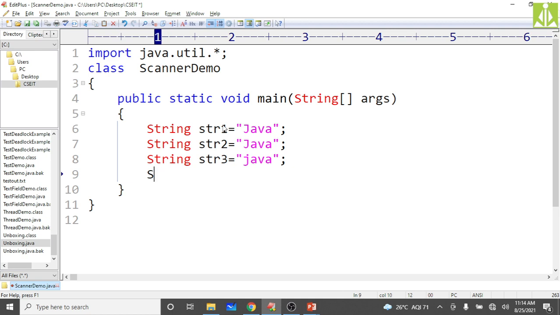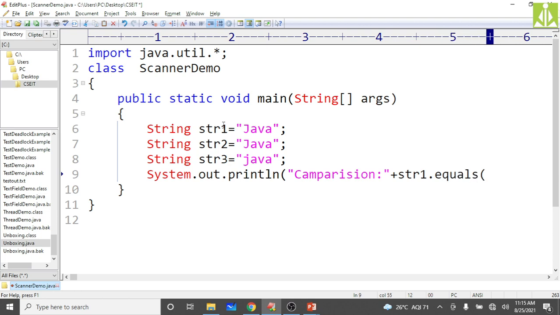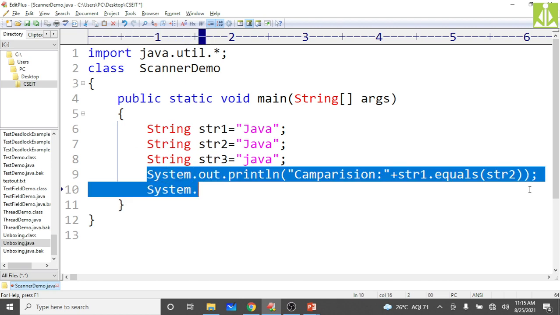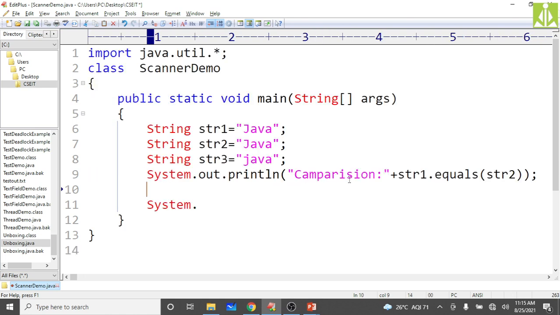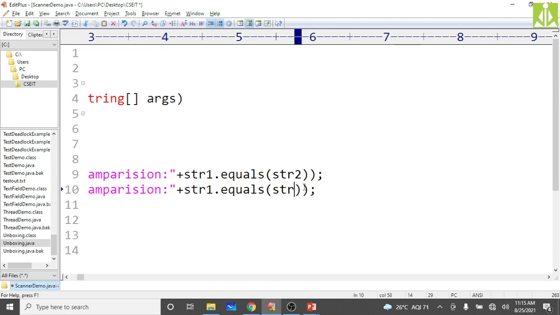So first we are performing the comparison between the strings. System.out.println, the first thing we do is comparing strings between str1 and str2, so "comparison result" is concatenated with str1.equals(str2). Then the same thing, copy and go to the next line, paste it, and here we compare str1 and str3.